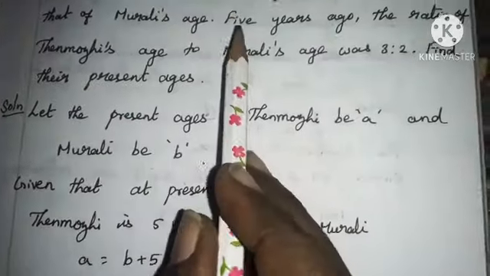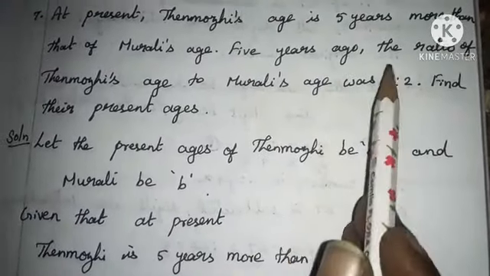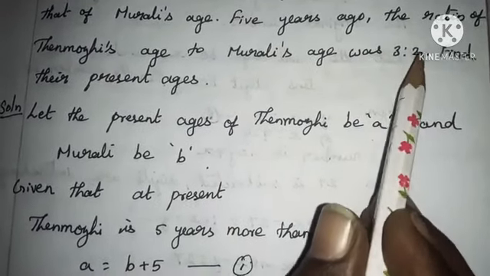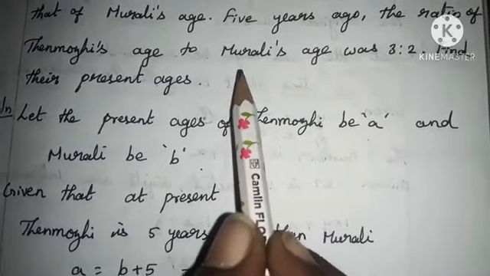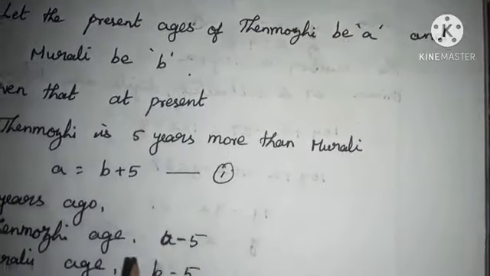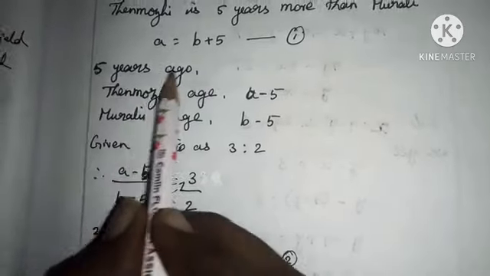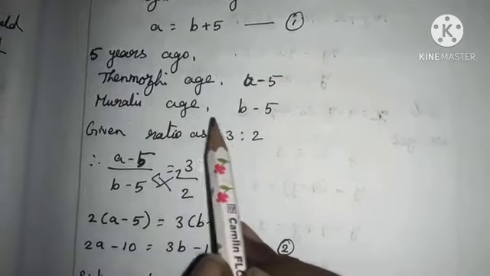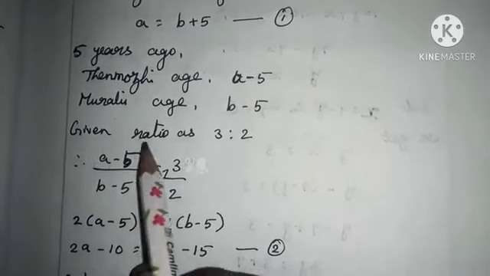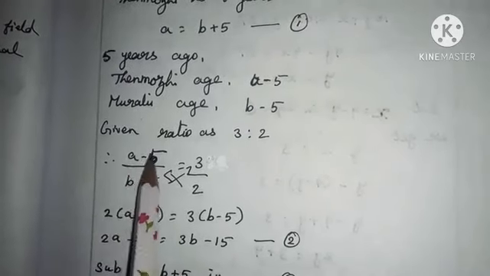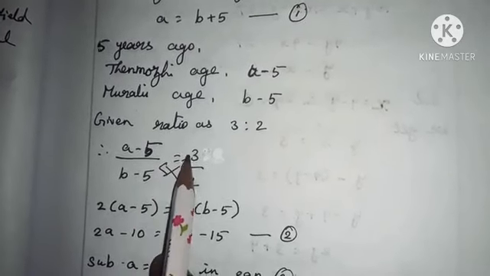And the next information they have given: 5 years ago, the ratio of Thenmozhi's age to Murali's age was 3:2. Using this, we are going to find another equation. 5 years ago Thenmozhi's age will be A minus 5 and Murali's age will be B minus 5. Given the ratio as 3/2, this can be written in fraction form, that is (A minus 5) by (B minus 5) equals 3/2.